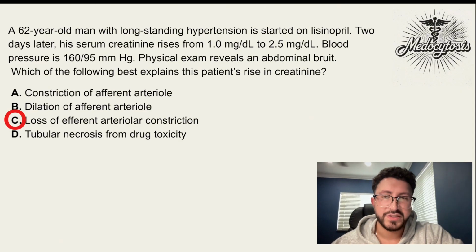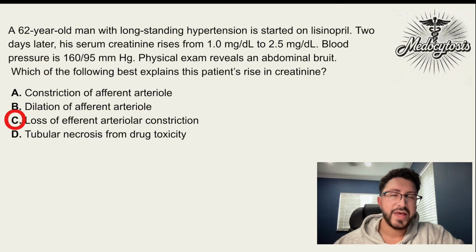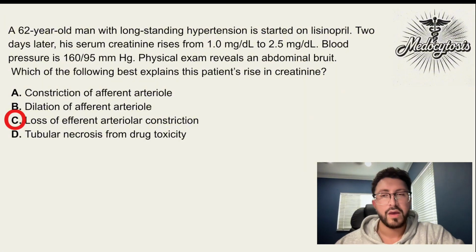And now moving on to D, tubular necrosis from drug toxicity. ACE inhibitors do not cause acute tubular necrosis. You would also see an abnormal urinalysis with brown, muddy casts in the urine. You'd also see acute tubular necrosis happening from things like hypotension, where you have a prerenal AKI. For that reason, D is also not the correct answer. The best answer here is C, as I explained before.